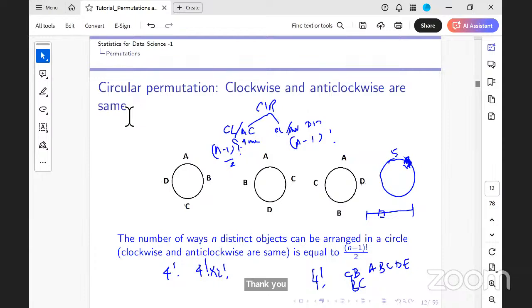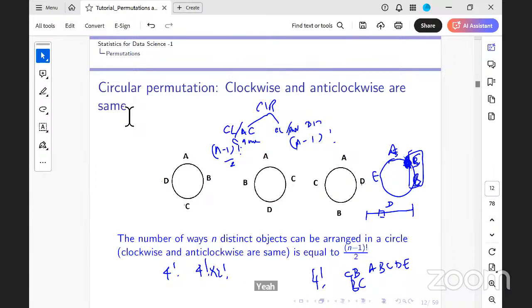Is it 4 factorial, 3 factorial, n minus 1, or what would it be? So now, what would be my n here? These 2 people are always together, right? So I have A, B, C, D, E and A, C, B, D, E. These 2 are always together, right? Is that clear? Yes.